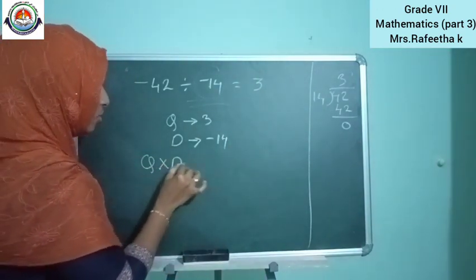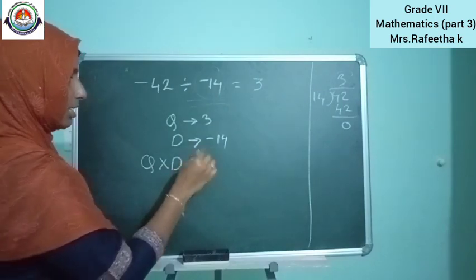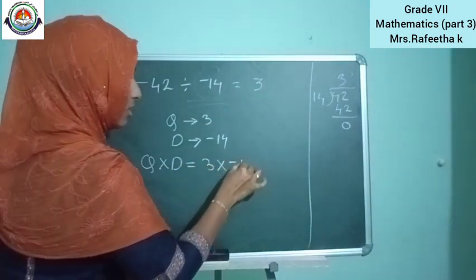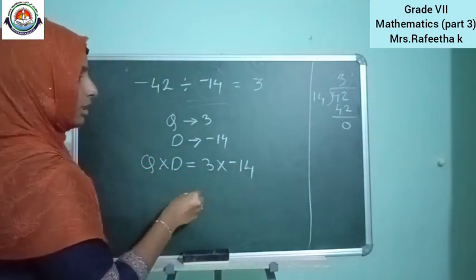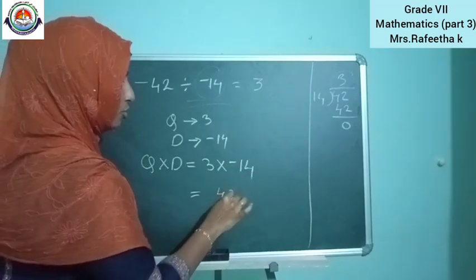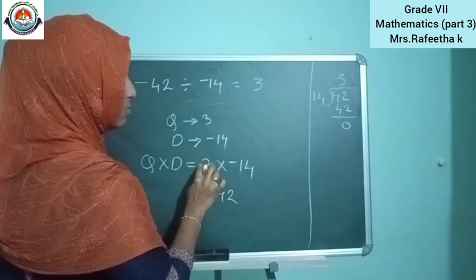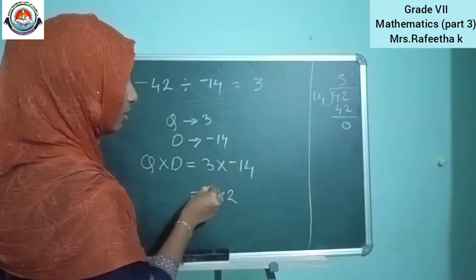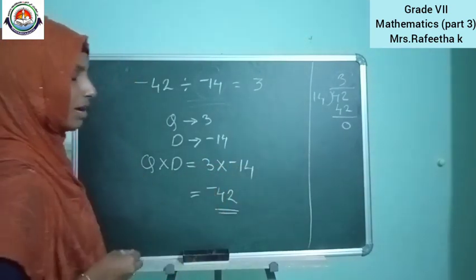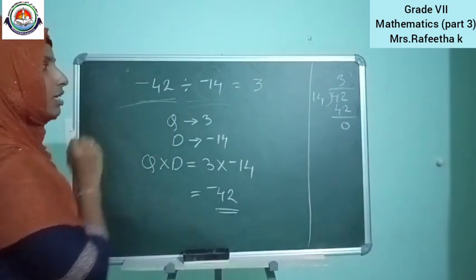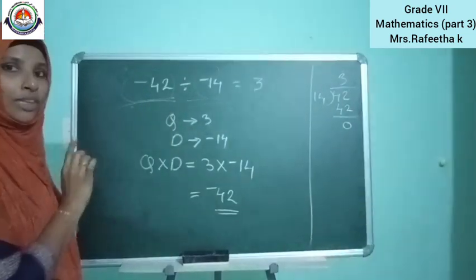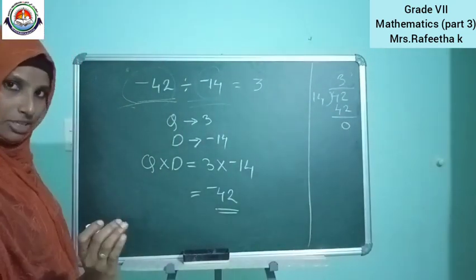Quotient is multiplied with the divisor, that is 3 multiplied with minus 14. 3 14s are 42. Plus is multiplied with negative, opposite signs are there, so the answer will be negative. So the answer is minus 42. So we checked it. Yes, it is correct.